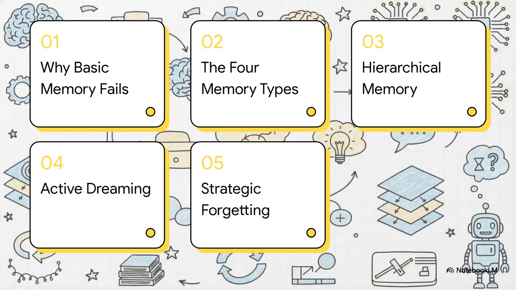Here's our roadmap for today. We're going to hit 1. Why basic memory fails. 2. The 4 memory types. 3. Hierarchical memory systems. 4. Active dreaming and consolidation. And finally, 5. The art of strategic forgetting. We're going to trace this whole evolution right from the catastrophic failures of early amnesic AI to the cognitive blueprints that are powering lifelong learning today.